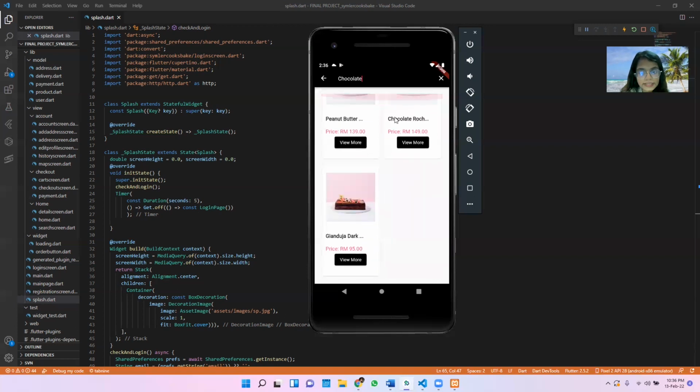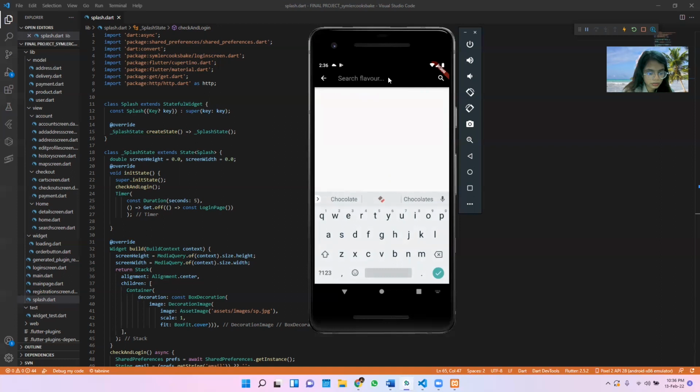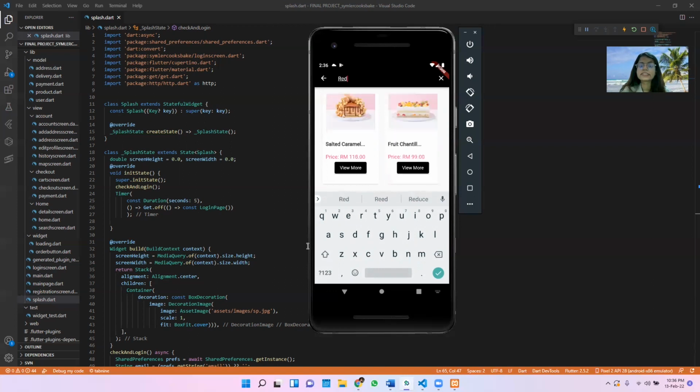So here you can see it's chocolate, chocolate, chocolate. Let's go for one more round. My second favorite will be red velvet. Let me retype again: red velvet. Once I put red, it will show all the red.